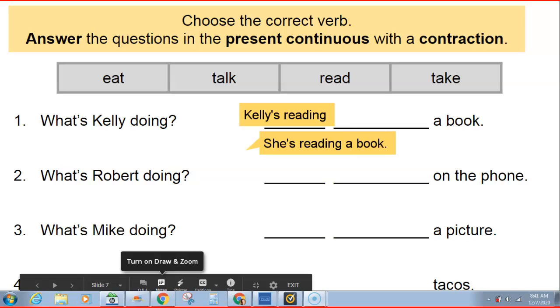How about number 2? What's Robert doing? He's talking on the phone. Good job. How about number 3? What is Mike doing? He's taking a picture. Good.